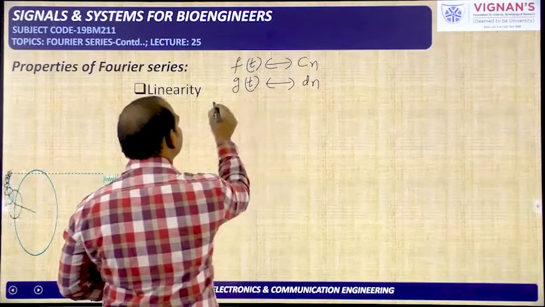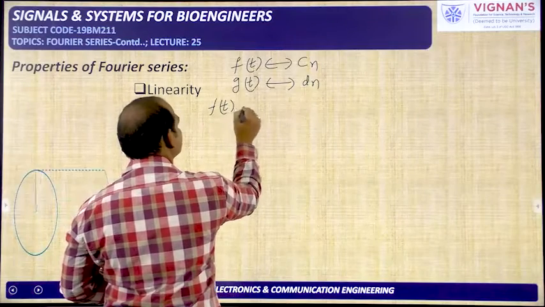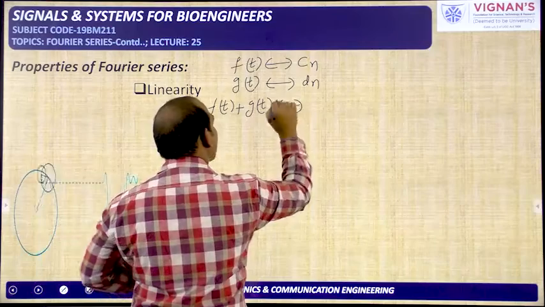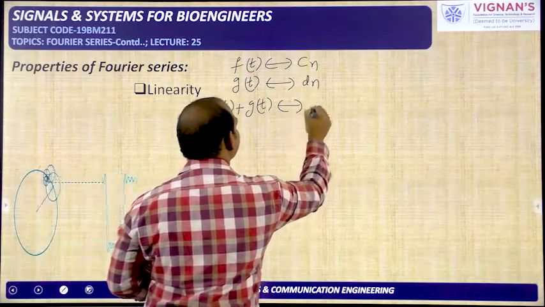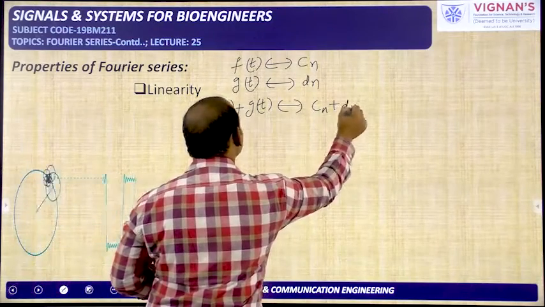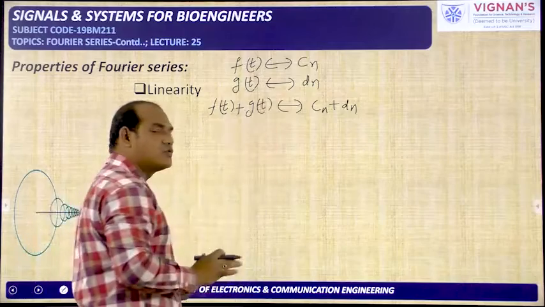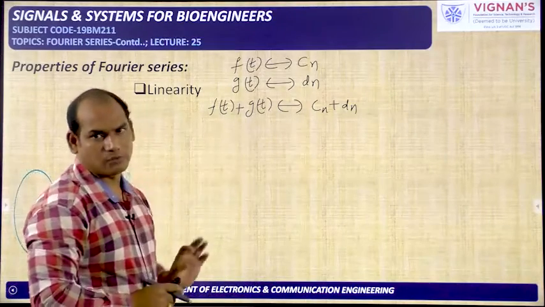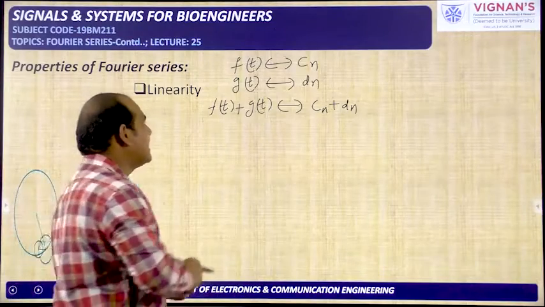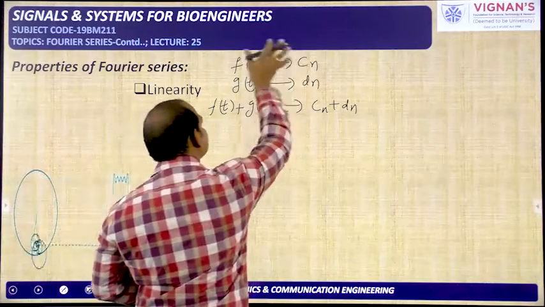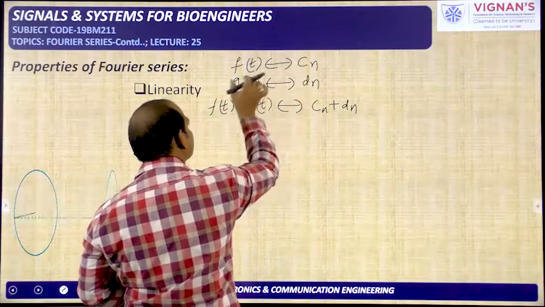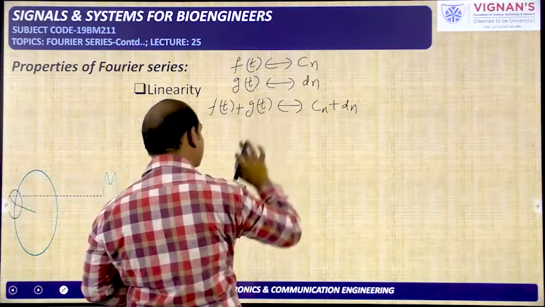Another periodic signal is there, that is the addition of these two, f of t plus g of t, and this is having the Fourier series coefficient Cn plus dn. If it is allowed, then we can say the Fourier series has the linearity property, that we need to prove now. Okay, what is the condition here? Exponential Fourier series for the signal f of t is given as Cn, and the exponential Fourier series for the periodic signal g of t is dn.